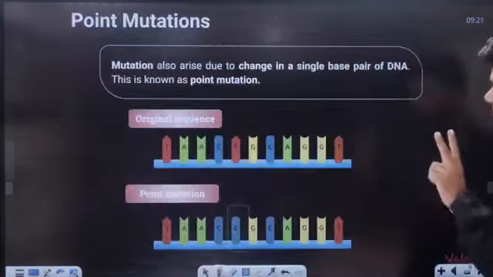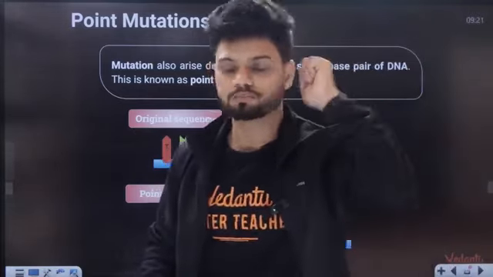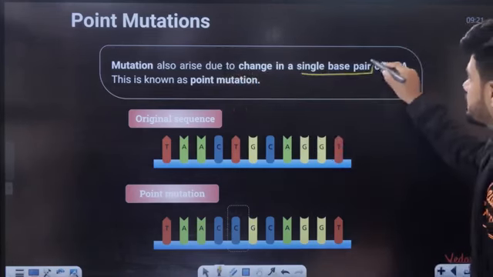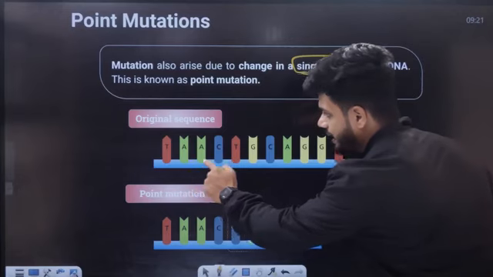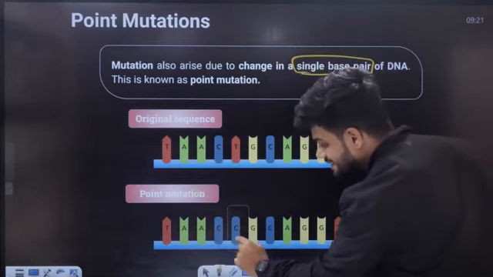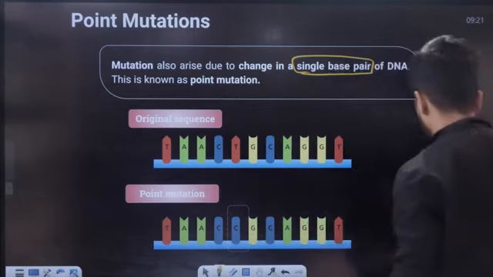Now there are two main examples here. One is called point mutation, where a single nucleotide is changed. Can you see here? Mutation arises due to a change in a single base pair of DNA. For example, here we have TAACT, and we will have TAACC. A single base pair has been changed. That is called point mutation.